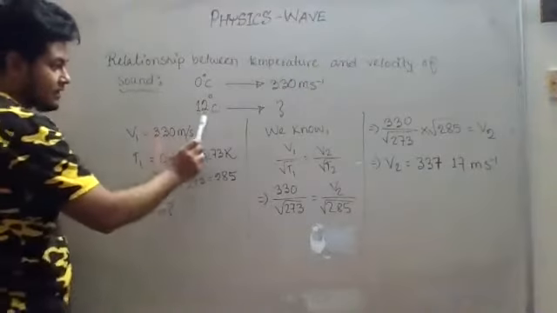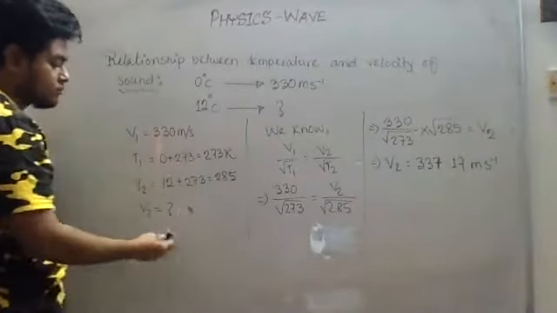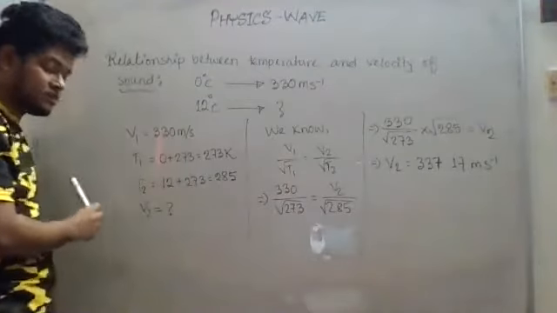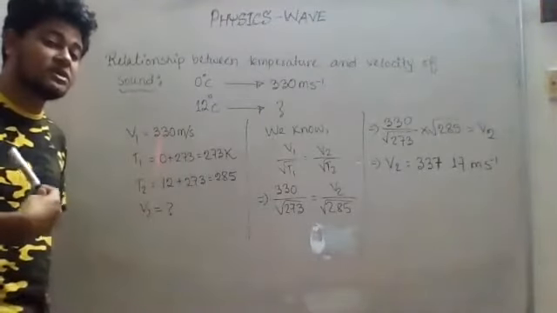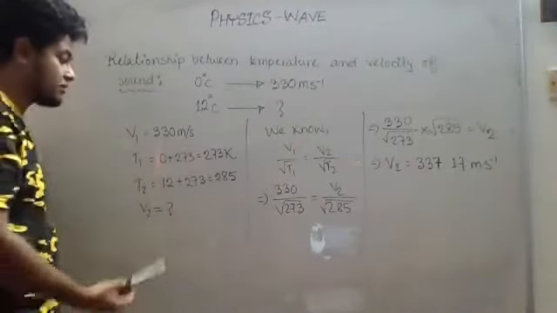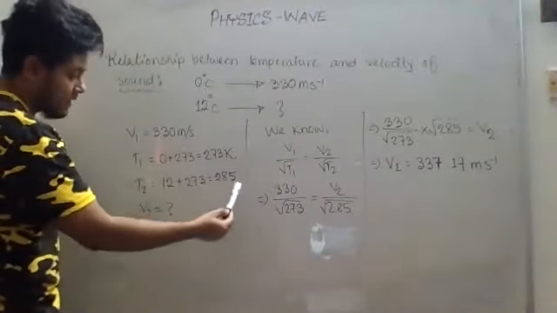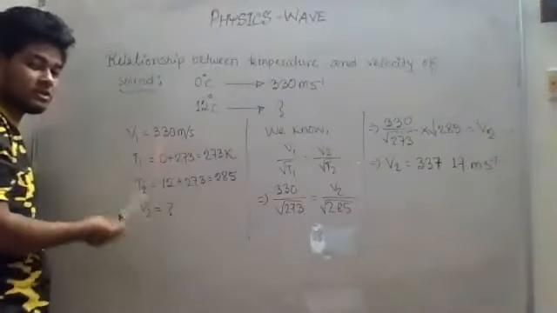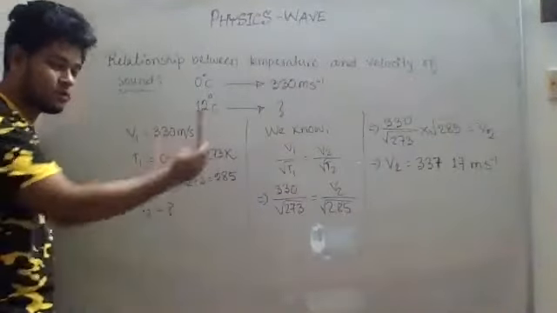And then at that temperature, what is the velocity? We want to find it out. Now, as you know, T1 and T2 represent the temperature in Kelvin scale, right? So we need to convert it to Kelvin. Up to this part, this is clear. I have listed out the given information. Is this part clear? Then I can move to the next part.